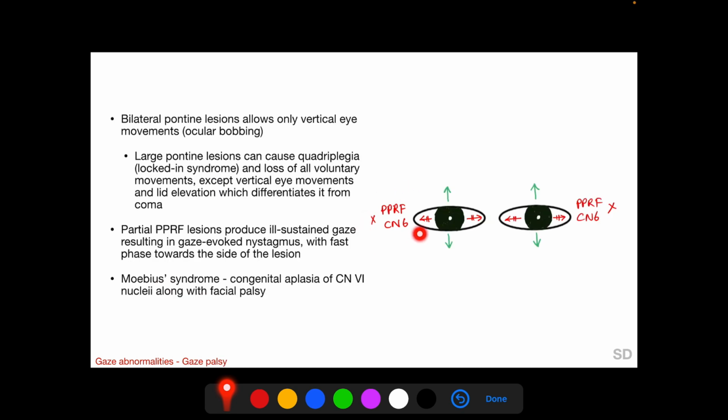With a bilateral pontine lesion, horizontal gaze in either direction is disrupted, but vertical gaze in both the upward and the downward direction are preserved. So a large pontine lesion produces a locked-in syndrome in which there is quadriplegia and loss of all voluntary movement except the vertical eye movements and lid elevation, which are spared and which differentiate the locked-in syndrome from a comatose state. Partial PPRF lesions produce ill-sustained gaze resulting in gaze-evoked nystagmus with the fast phase towards the side of the lesion. And Moebius syndrome is a congenital anomaly in which there is aplasia of the 6th nerve nuclei along with facial palsy.